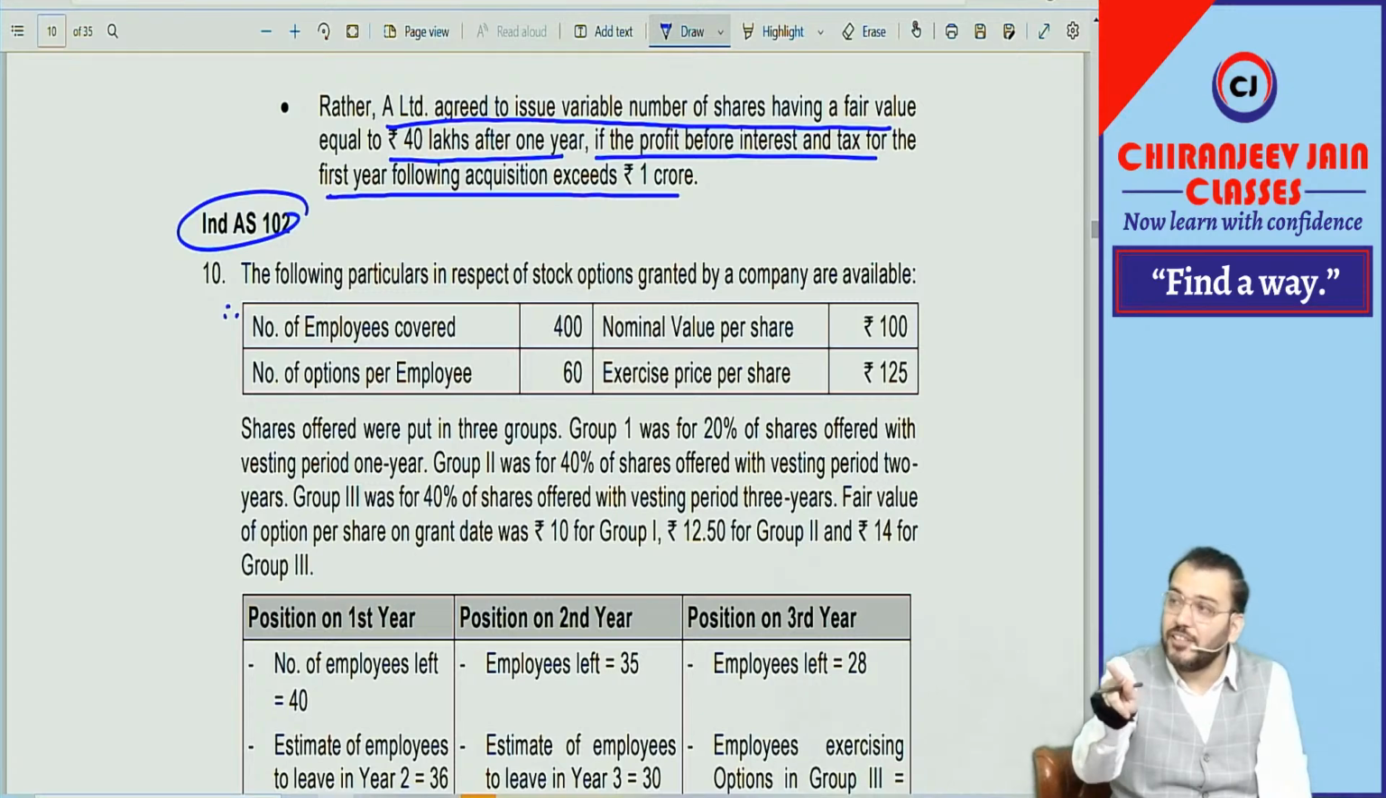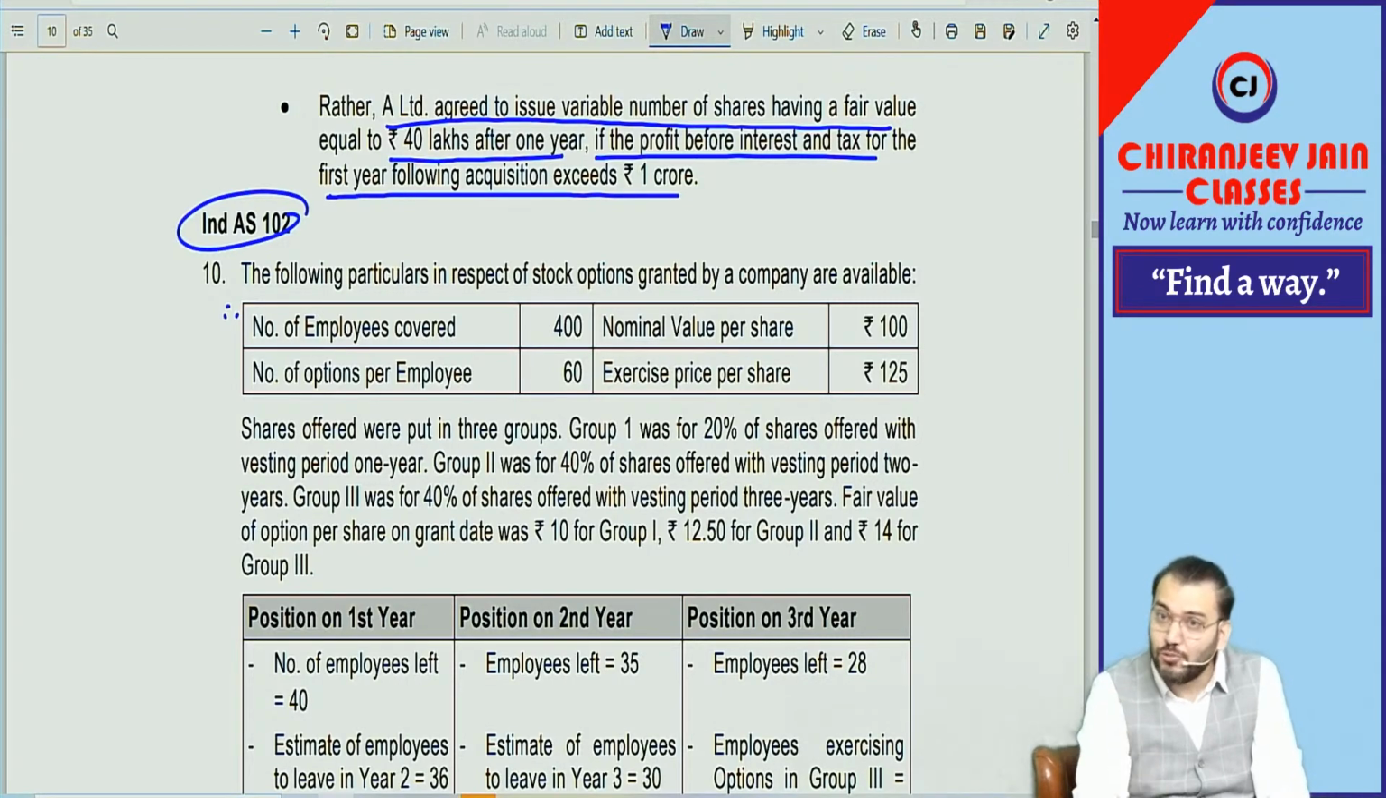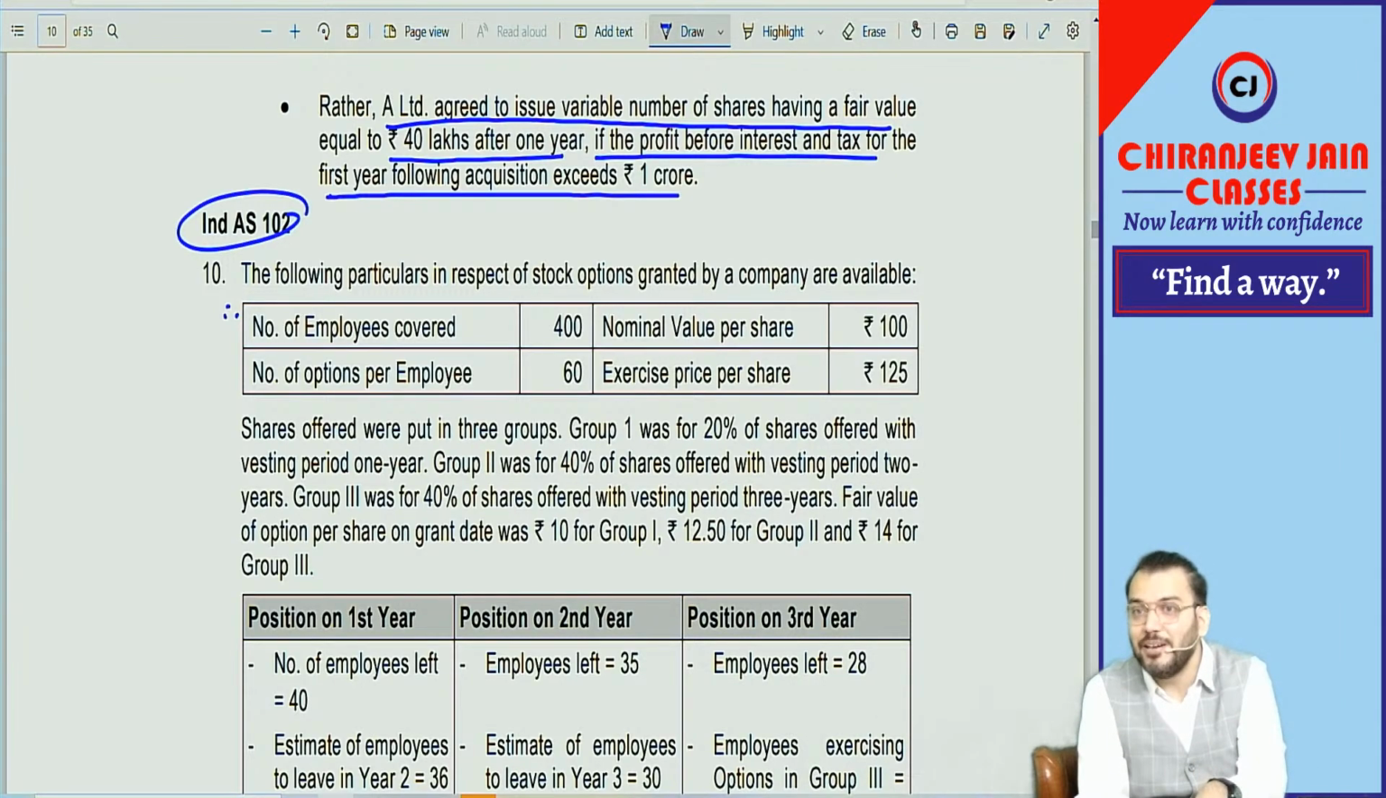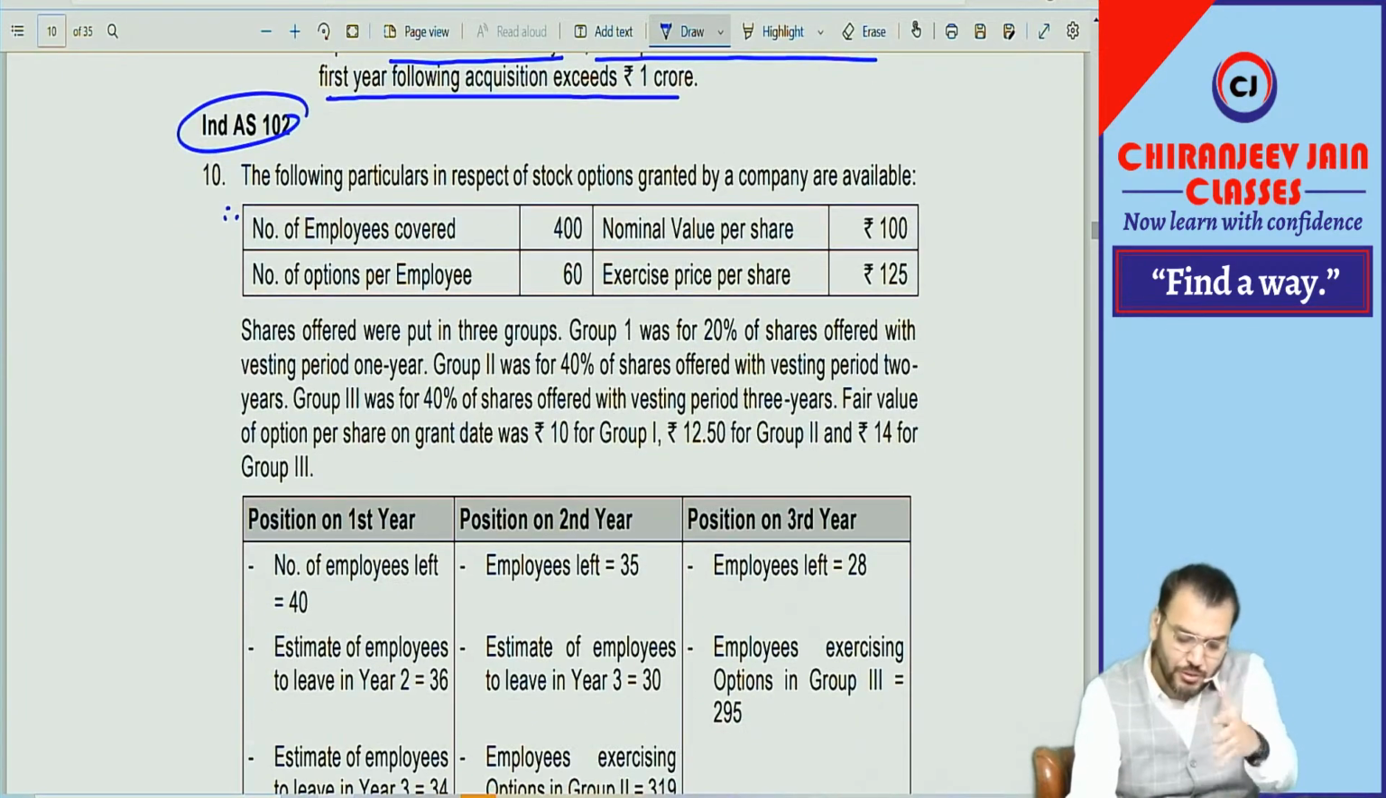We have done one question of graded vesting. This question is also a new question as per the new syllabus. No question of graded vesting is given in the ICAI study material. For the first time they have given it, and I have taken the same question. If you remember, I read it, you will understand.